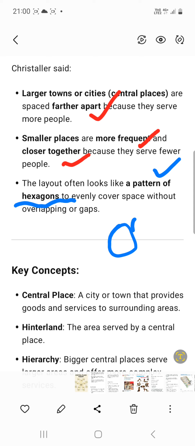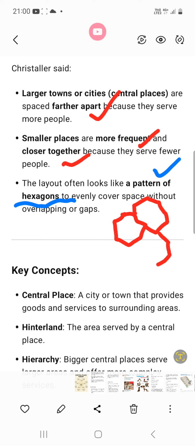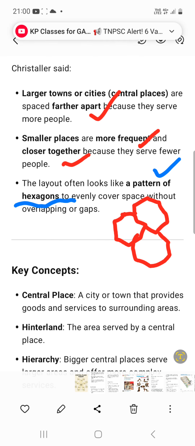Suppose I try to do it with circles. Whatever the in-between space is, I am leaving out this space. Suppose a small village is in this space; in my theory I am leaving that space out. So to avoid that, and to have everything covered, hexagons will cover it without any gap. So this is one of the most important concepts, guys.